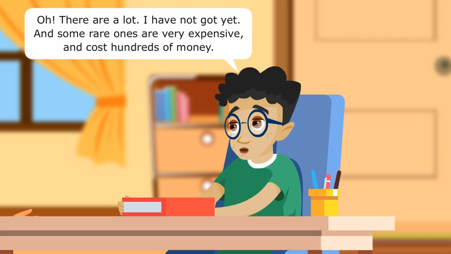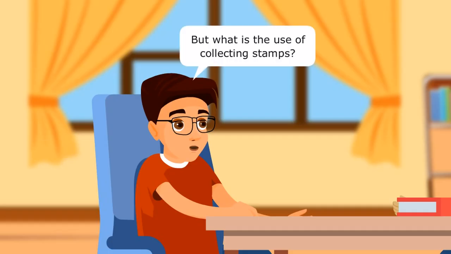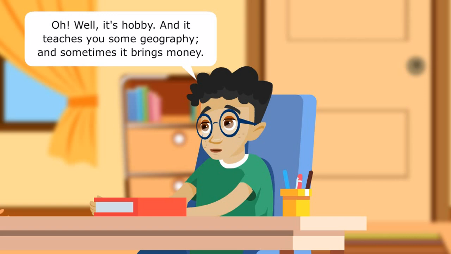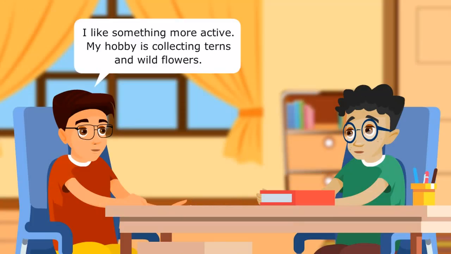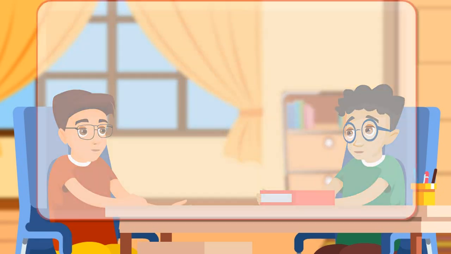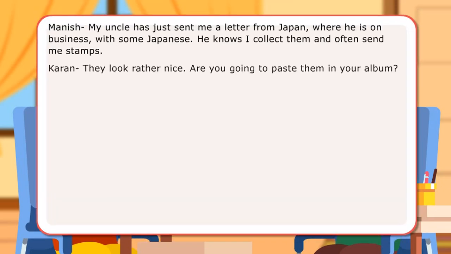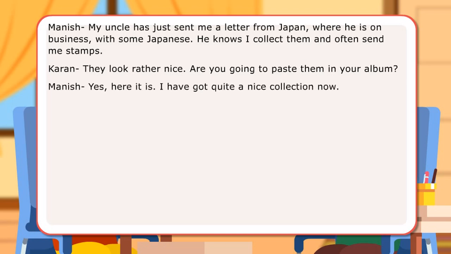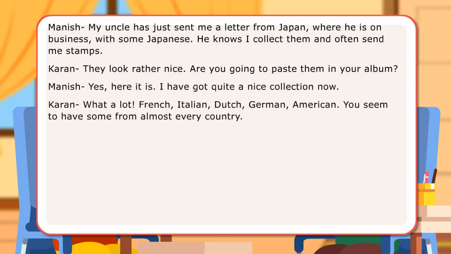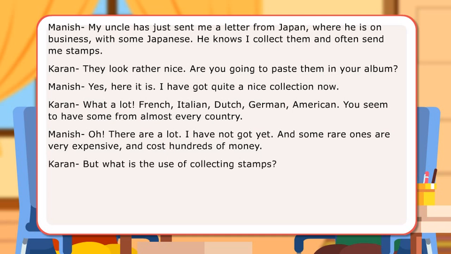I have not got many yet, and some rare ones are very expensive and cost hundreds of money. But what is the use of collecting stamps? Oh, well, it's a hobby, and it teaches you some geography, and sometimes it brings money. I like something more active. My hobby is collecting ferns and wildflowers. In the dialogues, the friends have used some for expressions of quantity and in affirmative contexts.